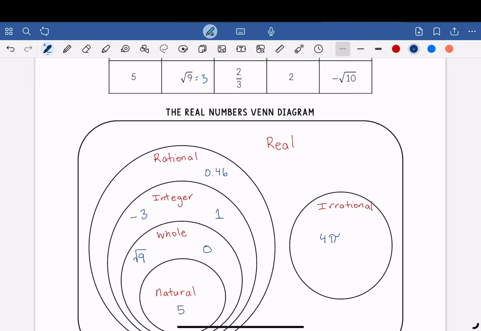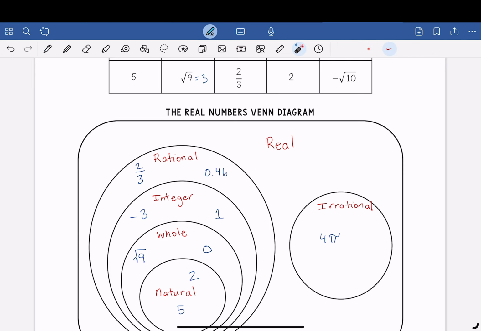I'm going to place it under rational. Then we have 2. I'm going to place it under natural or whole, etc. But the most basic form where you can start is at the natural. I'll place it there.